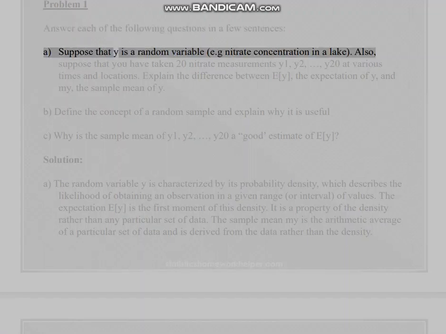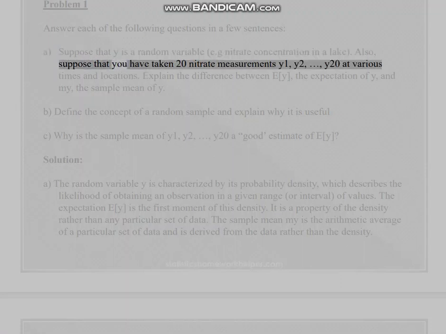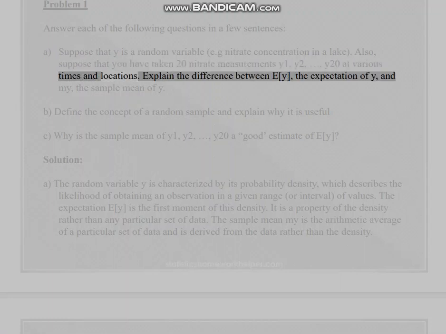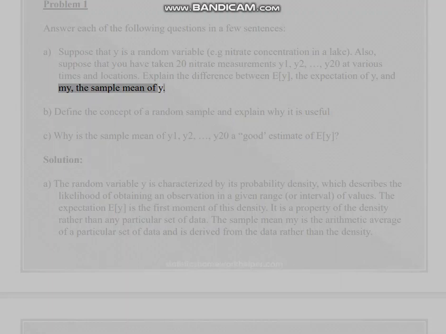Problem 1. Answer each of the following questions in a few sentences. A. Suppose that Y is a random variable, e.g. nitrate concentration in a lake. Also, suppose that you have taken 20 nitrate measurements Y1, Y2, ..., Y20 at various times and locations. Explain the difference between E[Y], the expectation of Y, and Ȳ, the sample mean of Y.